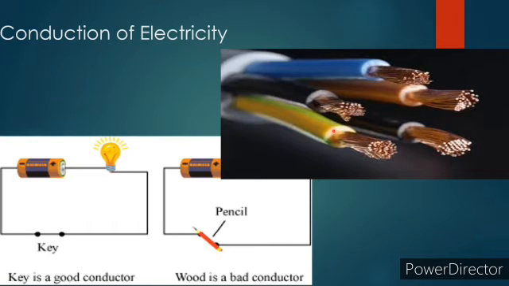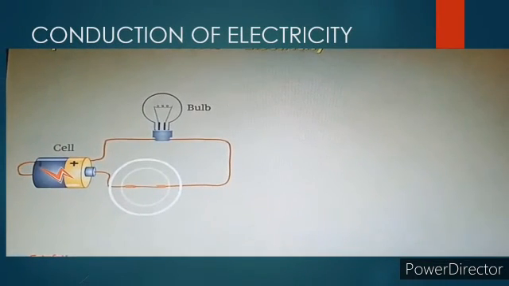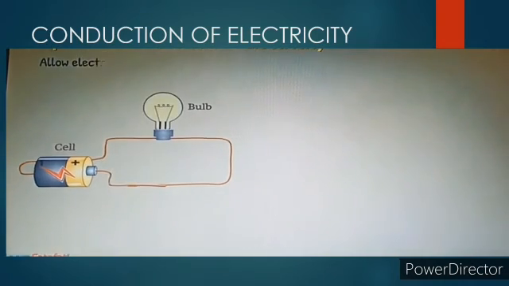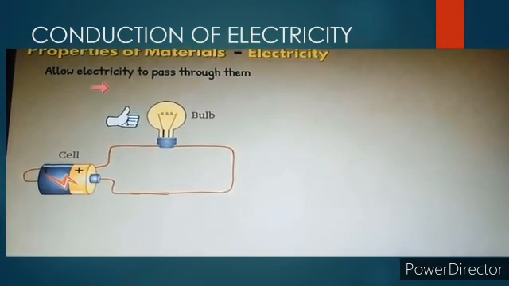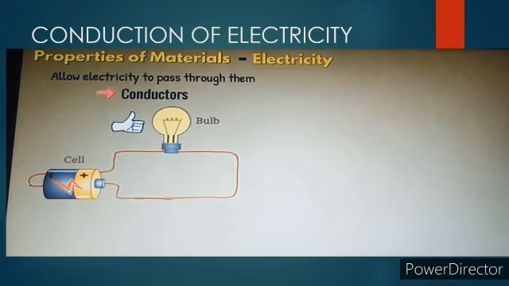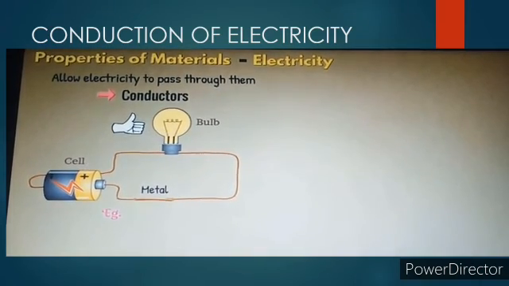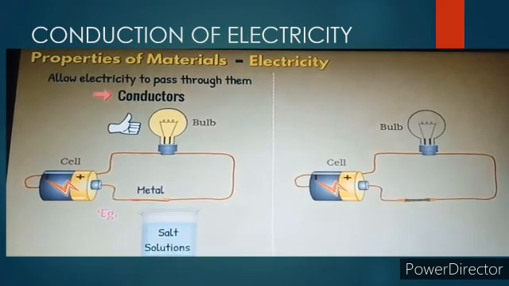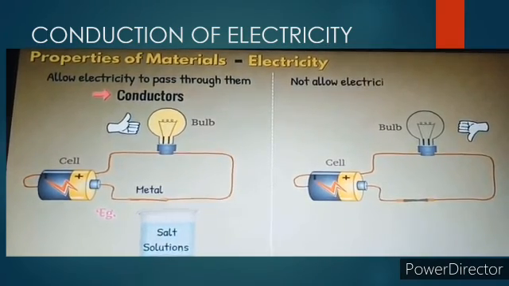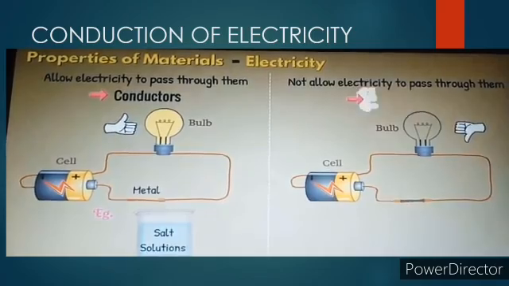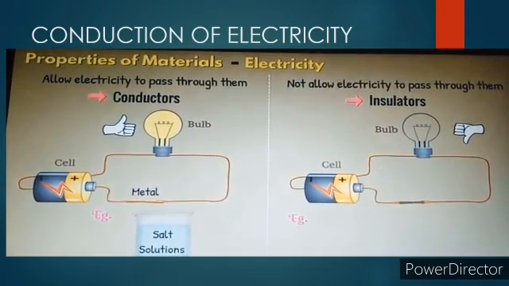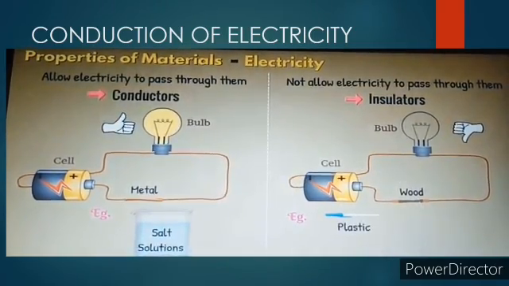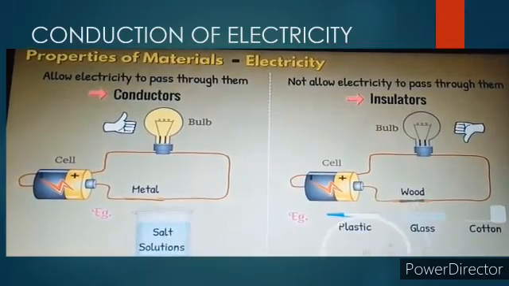So how does electricity conduct? Let's see. Some materials allow electricity to pass through them. These are conductors, for example all metals and salt solution. On the other side, some materials do not allow electricity to pass through them. These are insulators, for example wood, plastic, glass, cotton. Okay.